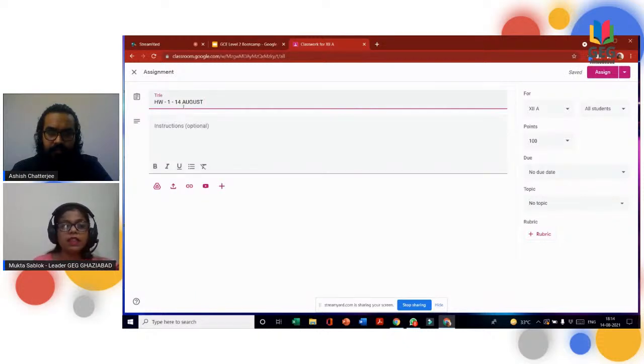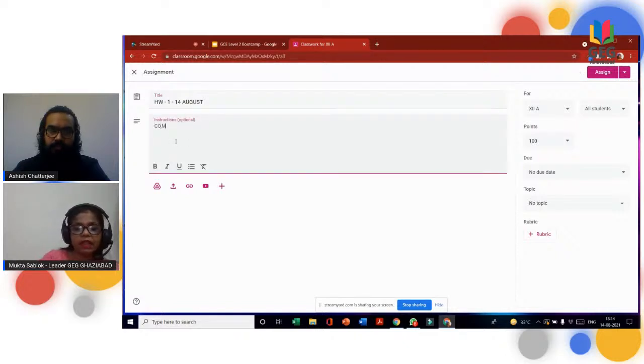This is how I used to give dates so that students ultimately know that this homework is being given on 14th of August. You can give any instructions, complete the work or whatever you want to do, question answers in registers, in classwork. I have given here the instructions for the student as we give while having our offline classes. Now, you can also just post it like this.